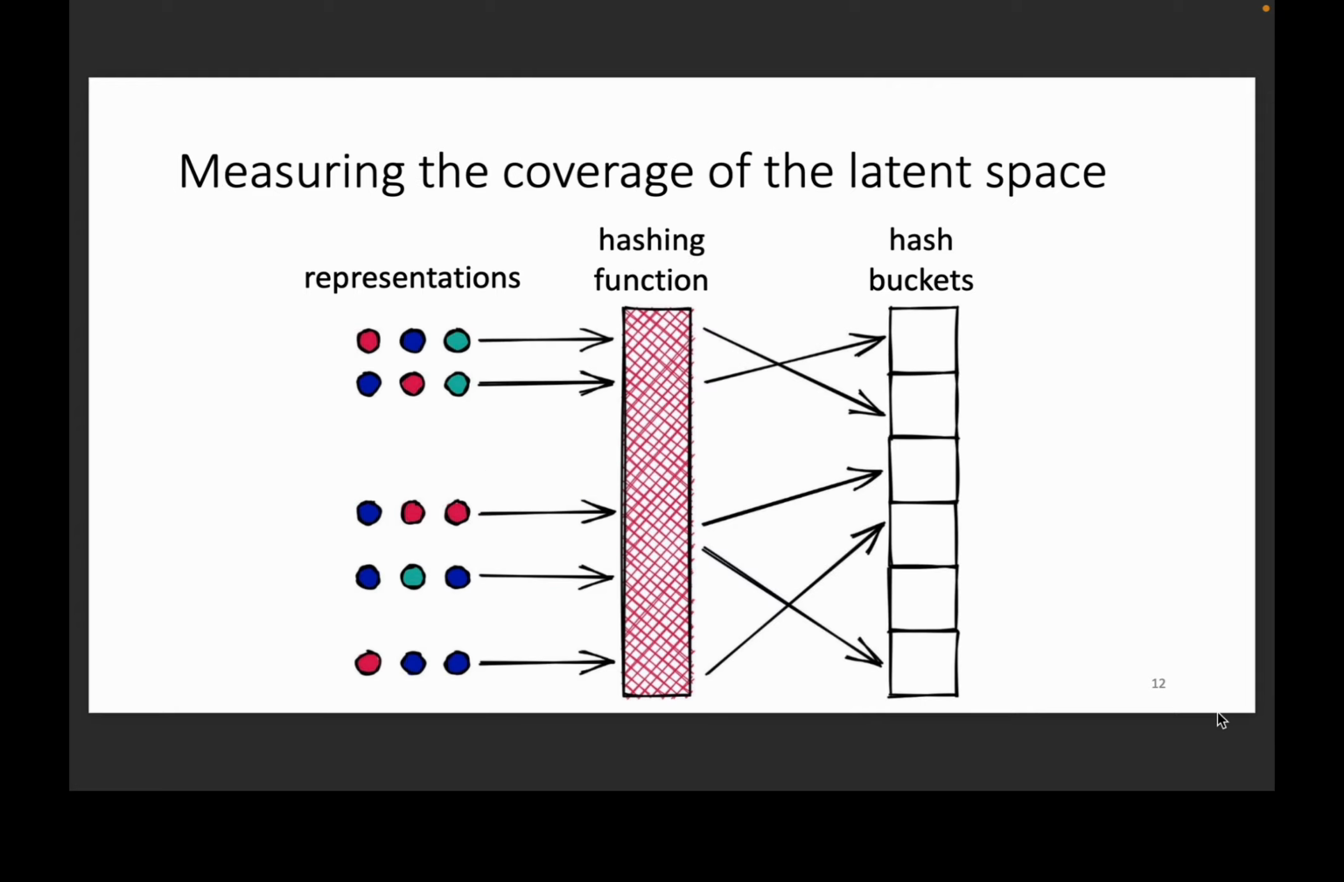But how do we divide the representation space into buckets? We employ the locality-sensitive hashing algorithm to monitor the coverage of the representation space of the encoder. After applying a hashing function to the representations returned by the encoder, each representation is assigned a hash bucket. Similar representations are hashed into the same bucket. Dissimilar representations are assigned different hash buckets.